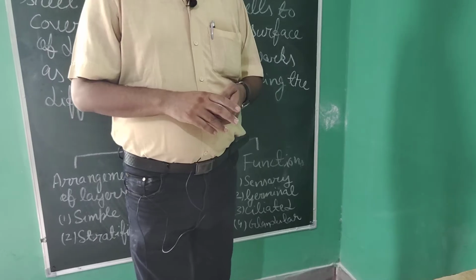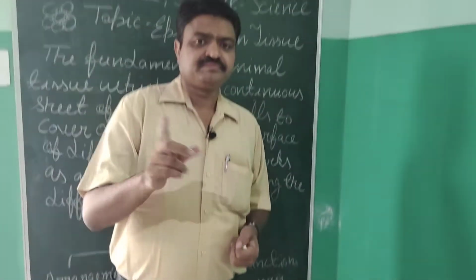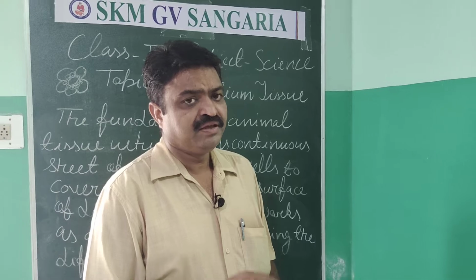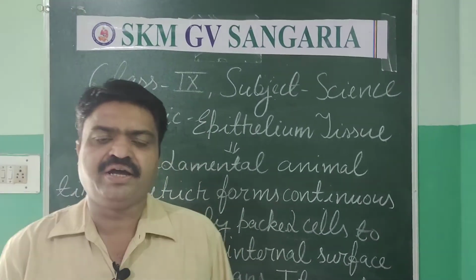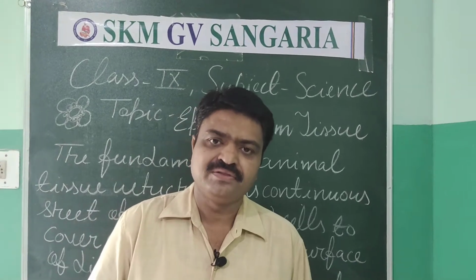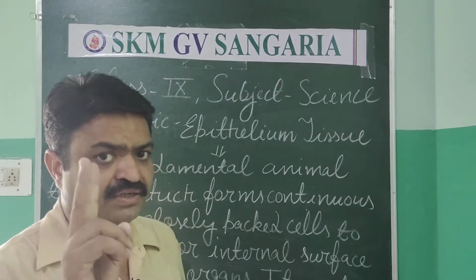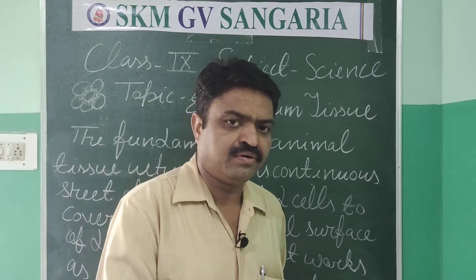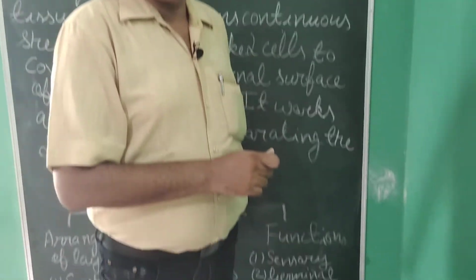Glandular epithelium. Students, there are two types of glands found: exocrine and endocrine. Exocrine and endocrine glands have epithelial tissue, and that epithelial tissue is known as glandular epithelium, meaning it is found in the glands. There are two types of glands, exocrine and endocrine, and in those glands this epithelial tissue is found.